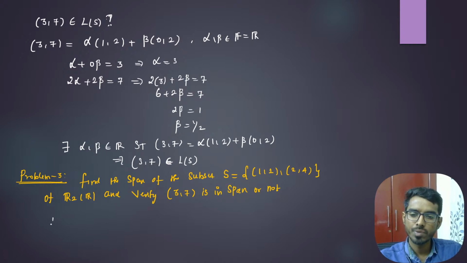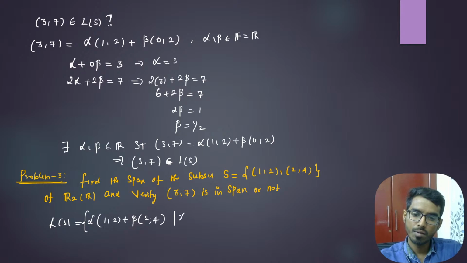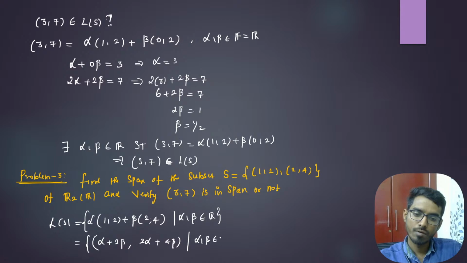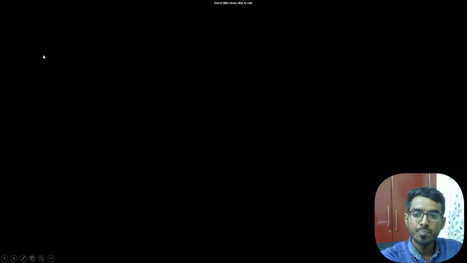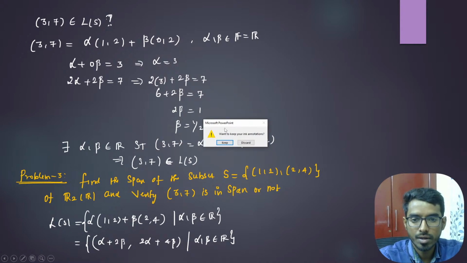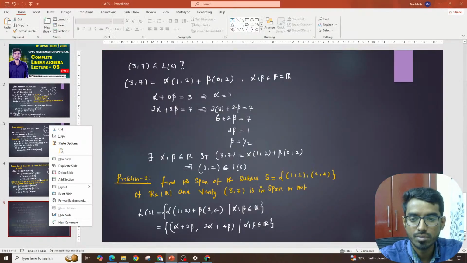So the linear span of S, L of S, is alpha times 1 comma 2 plus beta times 2 comma 4, where alpha, beta belong to the real numbers, which is the field. This gives alpha plus 2 beta comma 2 alpha plus 4 beta, where alpha comma beta belong to real numbers. I'm just multiplying alpha inside and then adding the coordinates. So this is the linear span of S. Now we need to check whether 3 comma 7 is in the span or not.